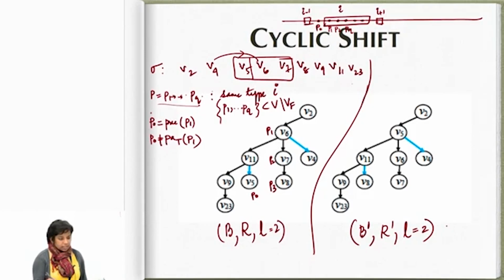And P1, P2 and the others will follow, but obviously if I want to keep the same length, PQ, which is the last vertex, will no longer be part of the same path, because P0 is now being inserted. So PQ will basically take on the position of P0. Okay, so if you look here, this is what is happening. V5 becomes the parent. I already know there exists an arc between V5 and V6 in this order.